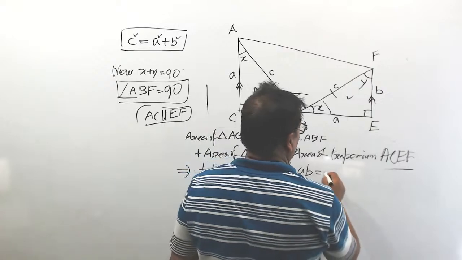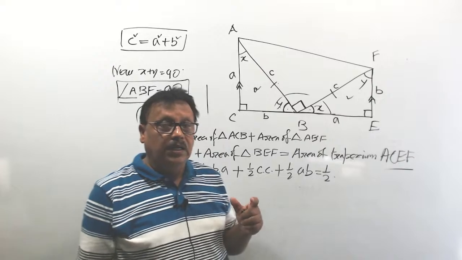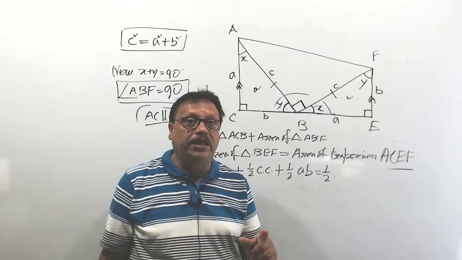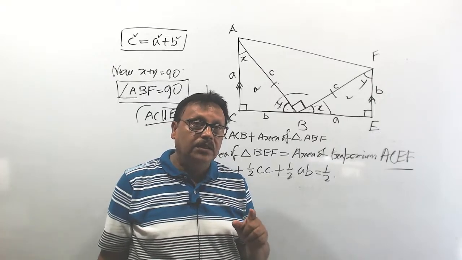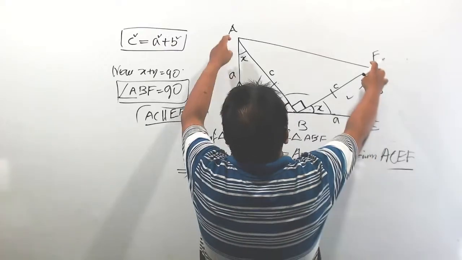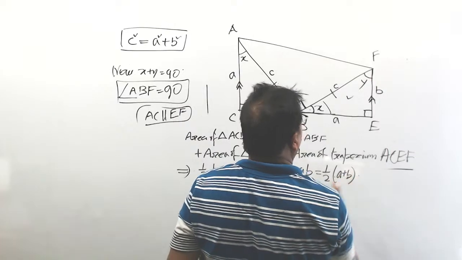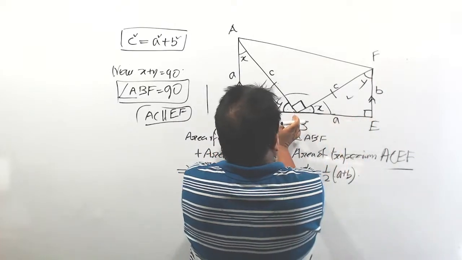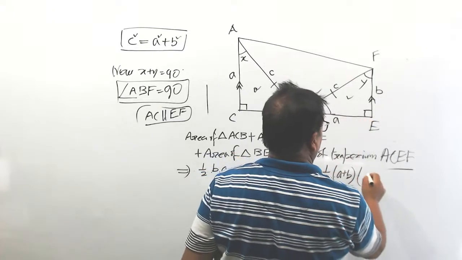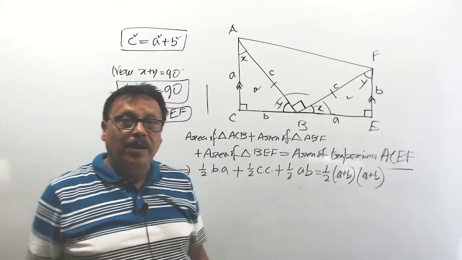What is the formula of area of the trapezium? Half into sum of the length of parallel sides and distance between the parallel sides. The sum of the length of parallel sides, that means this A plus B, and distance between these two lines, that means A plus B. Understood? Clear?